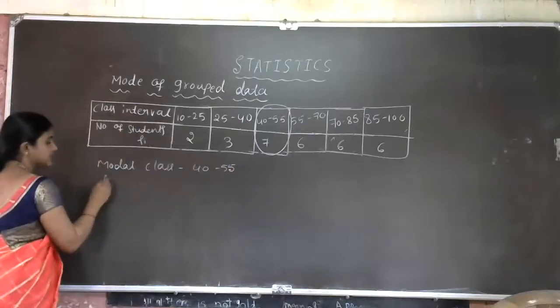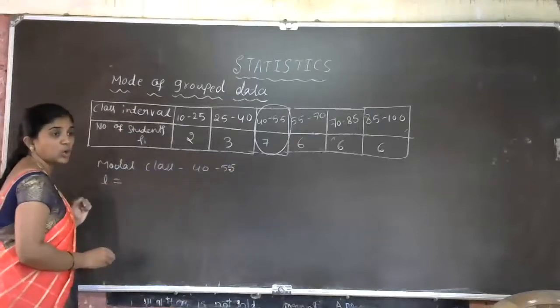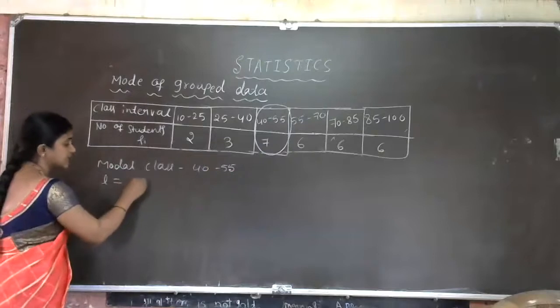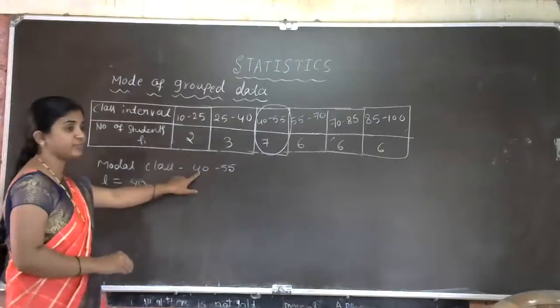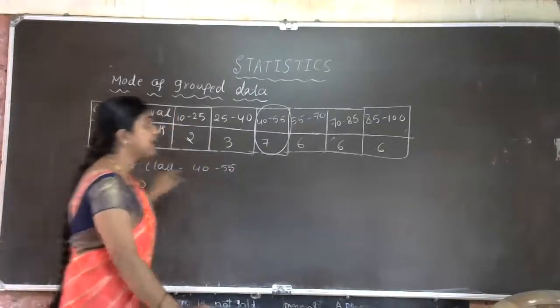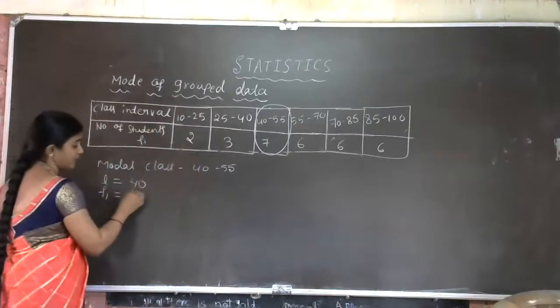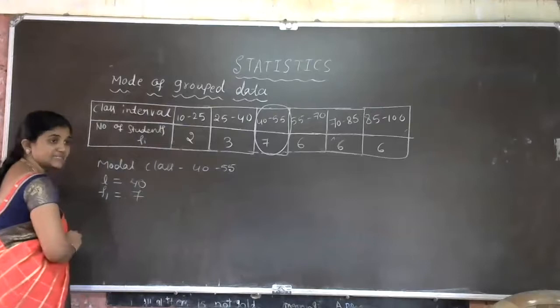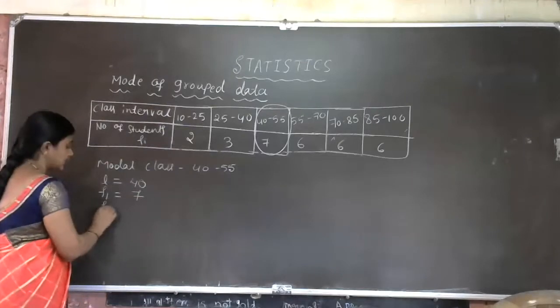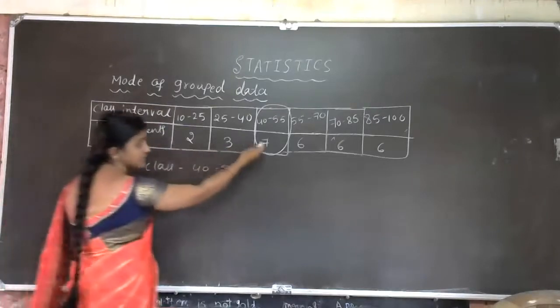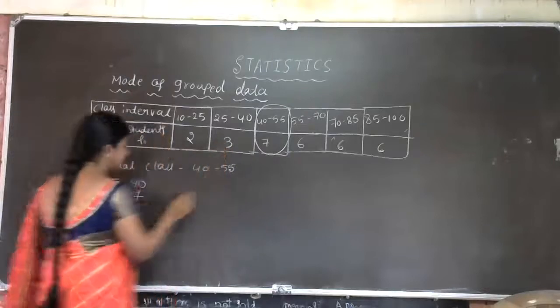Now let us write L. L is the lower limit of the modal class, that is 40. Now f1 is the frequency of the modal class, that is 7. Then f0 is the frequency preceding the modal class, that is 3.